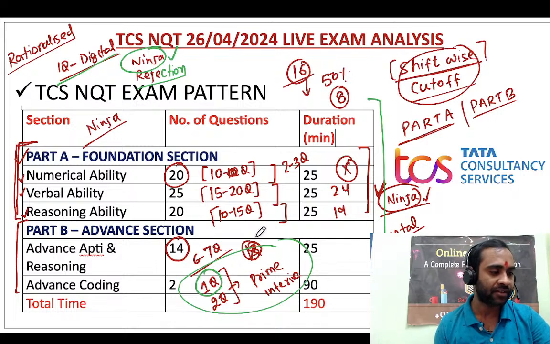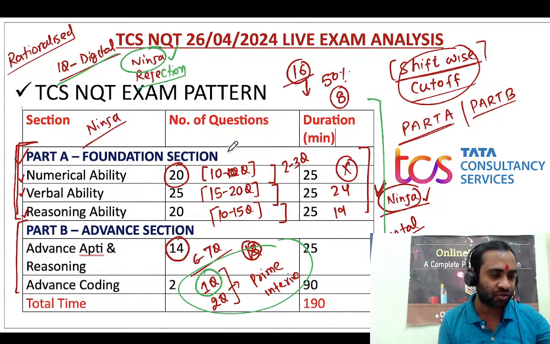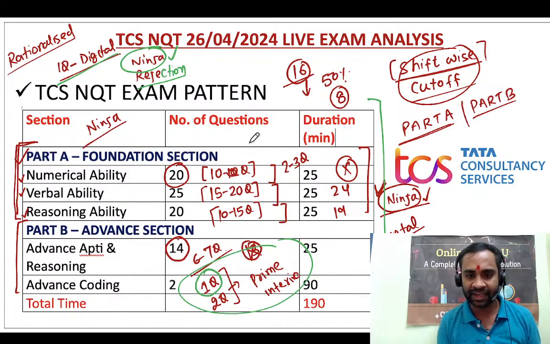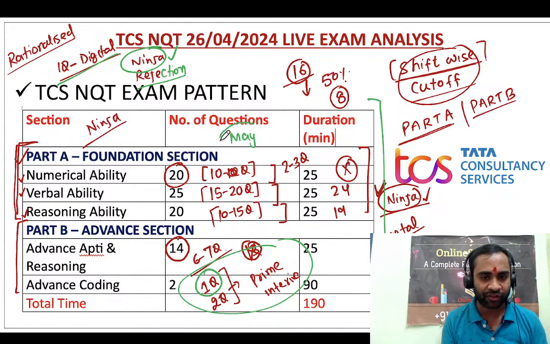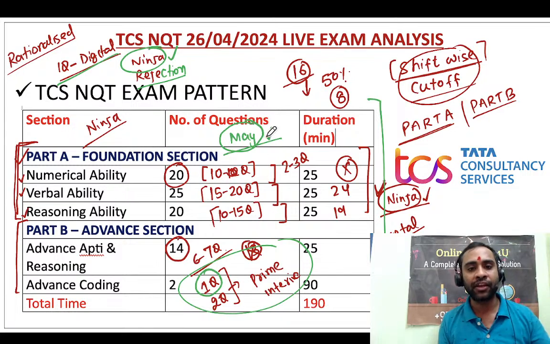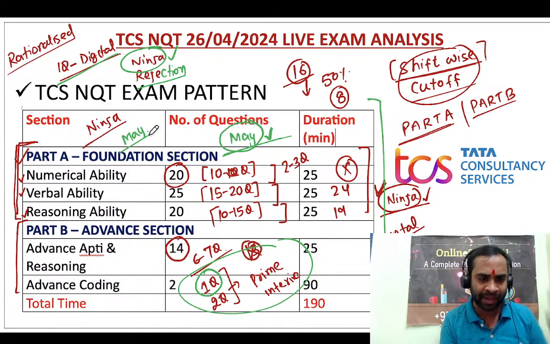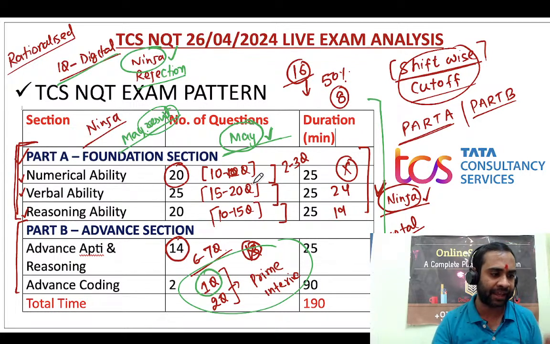Now friends, many people have not got the admit card. As TCS had said, the result will be announced based on when TCS is going to conduct the examination again. Many people have not got the admit card, so they will be getting it, and their exam will be in May. After your examination only you will be getting the result. I can expect that in May itself you will get the result, but I cannot tell you the exact time and deadline.